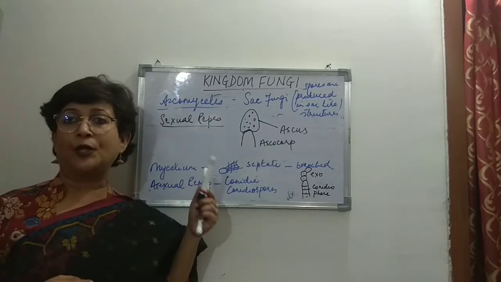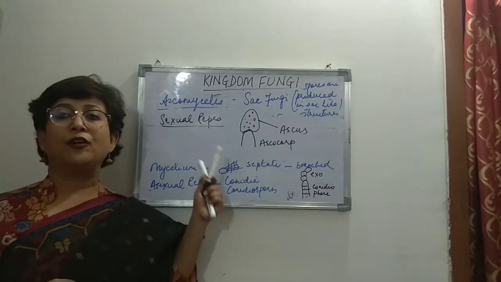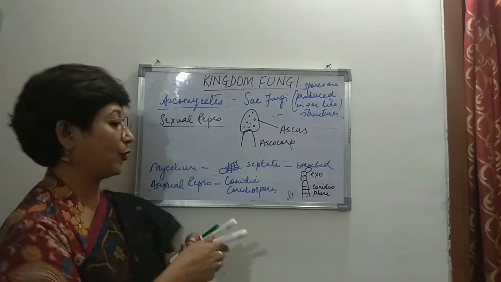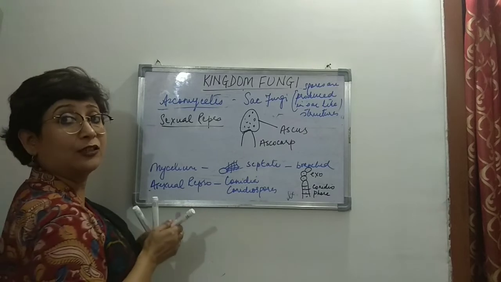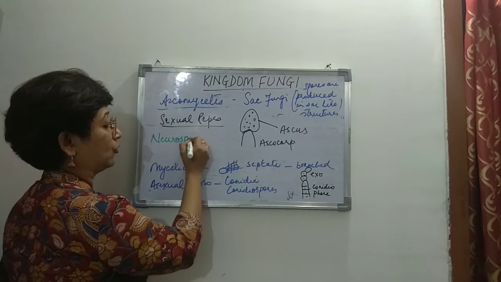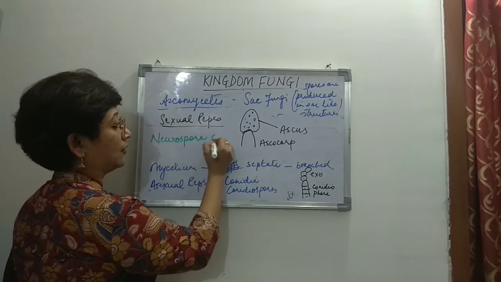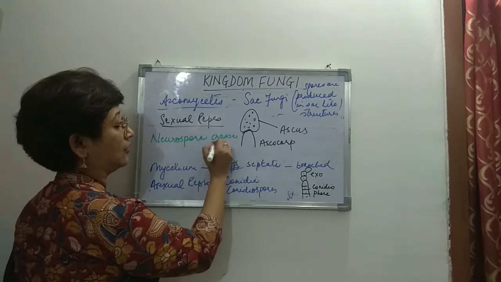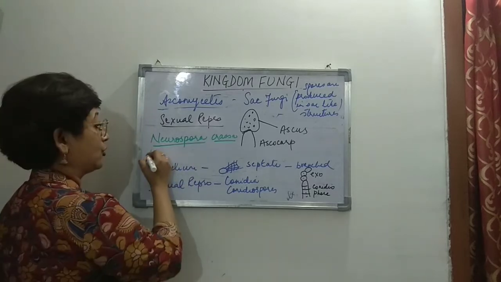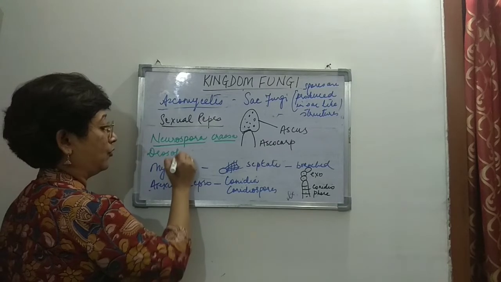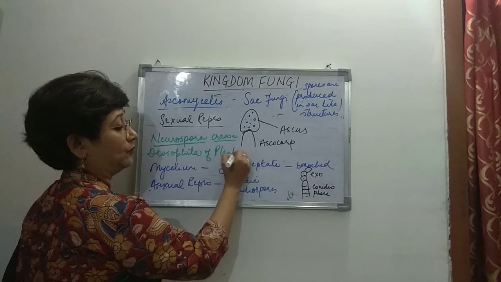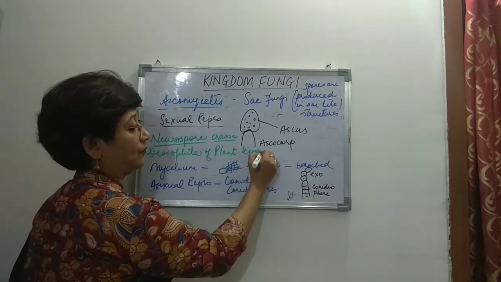A very, very important example of this particular group is Neurospora crassa, right? This is an example, and this is known as the Drosophila of plant kingdom.